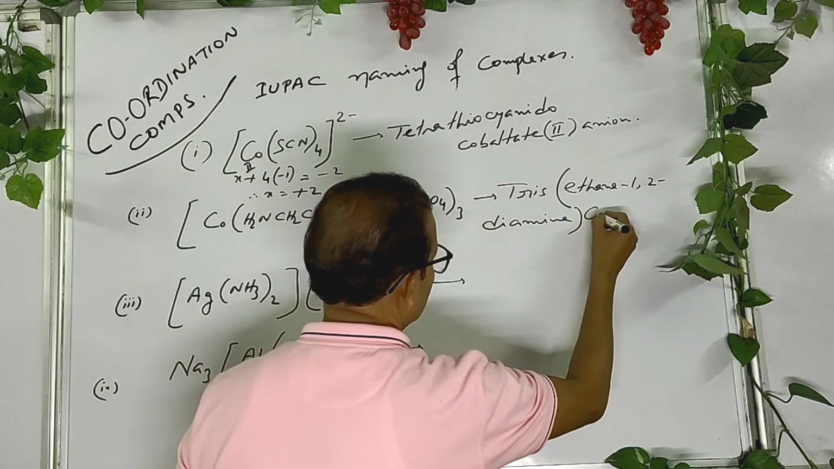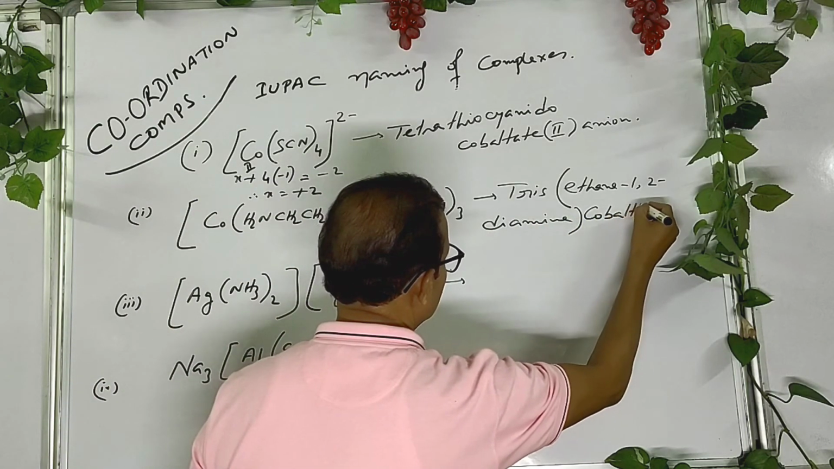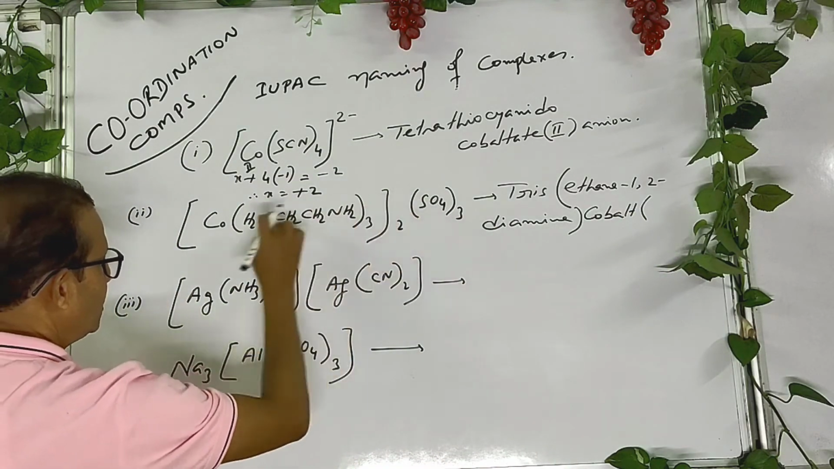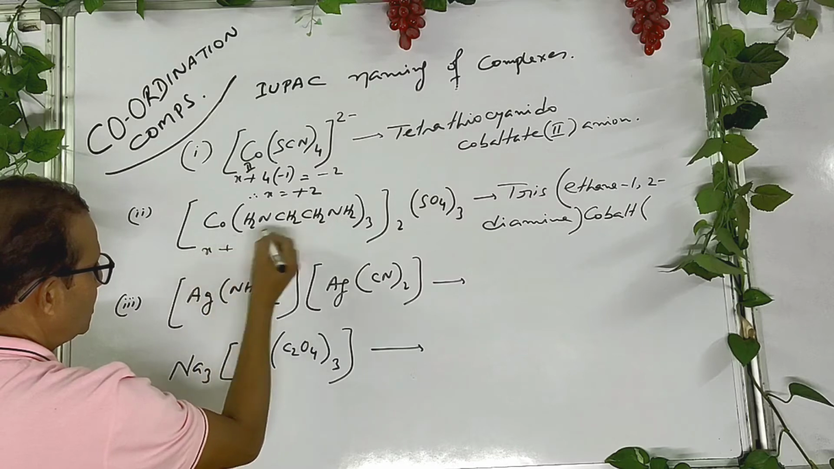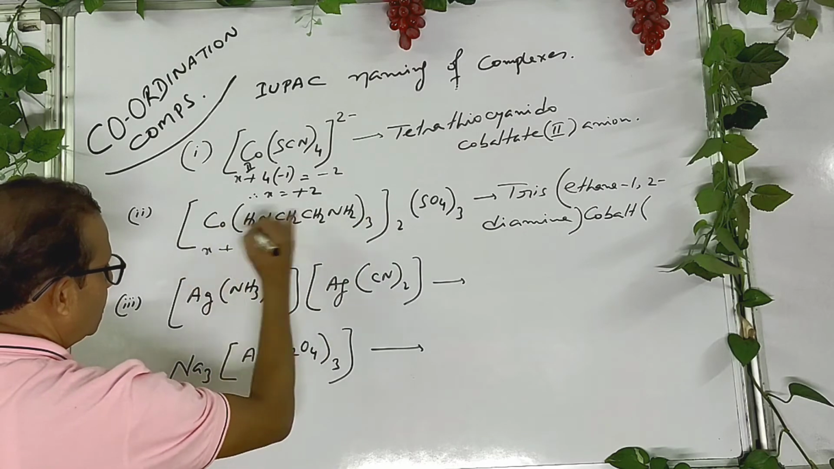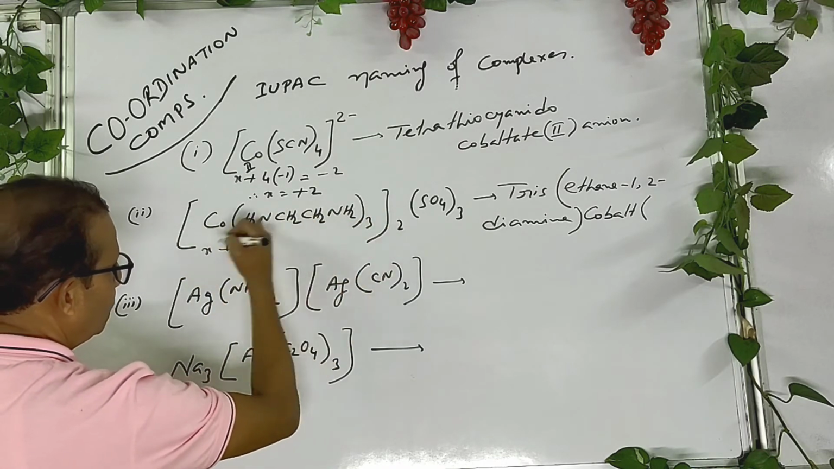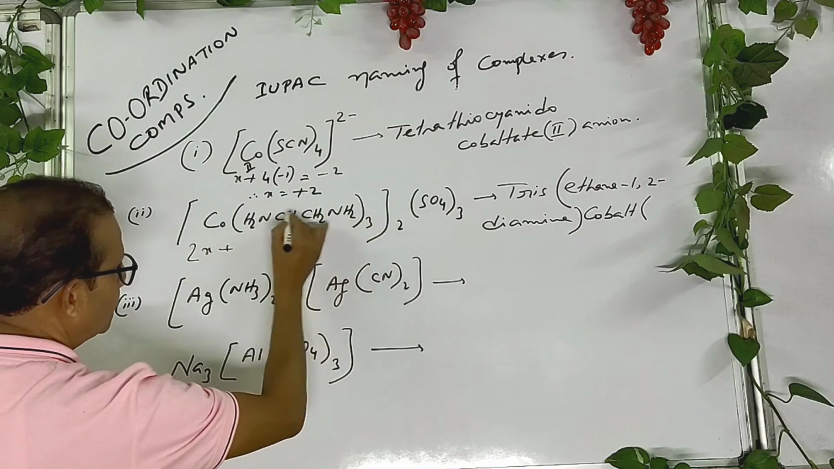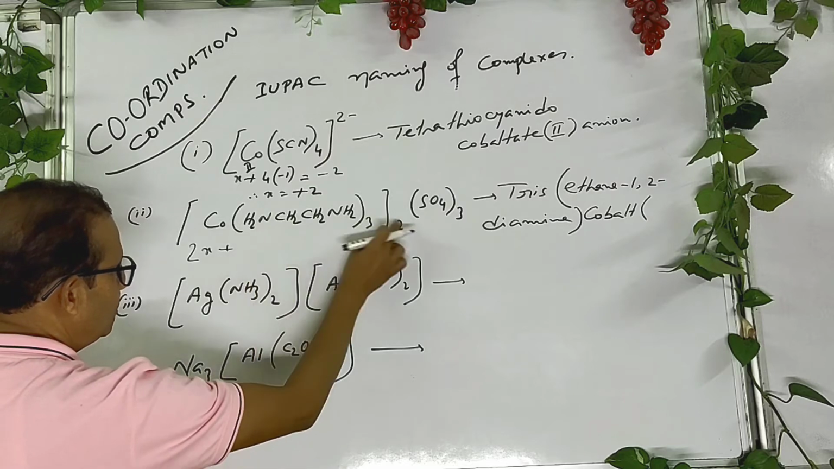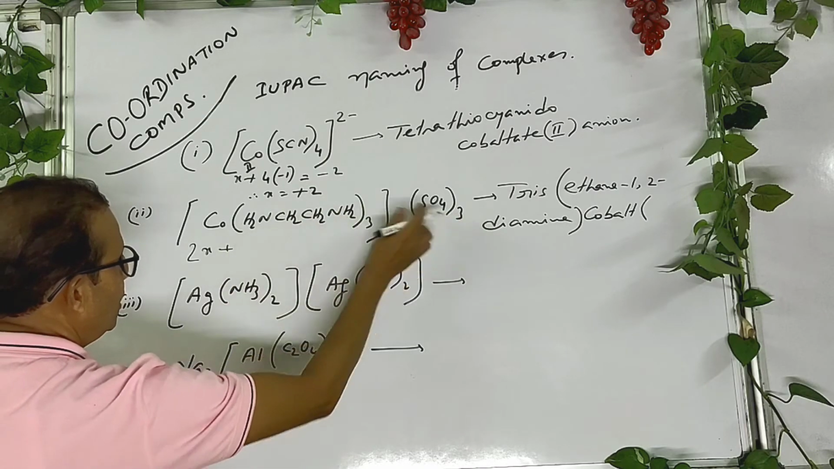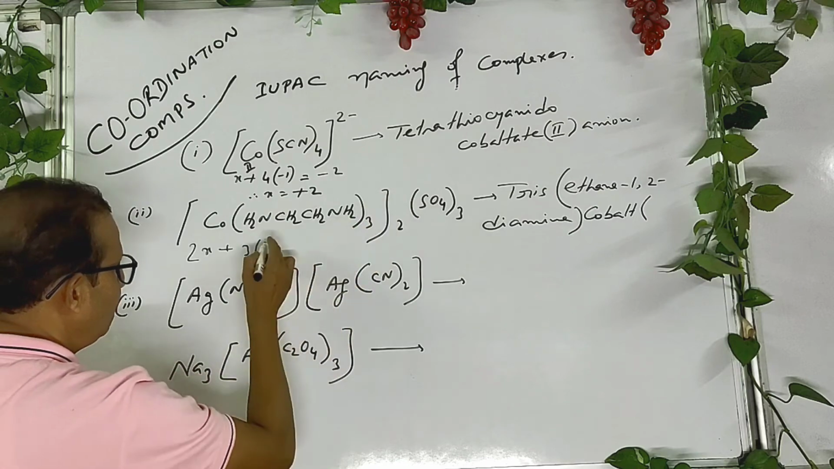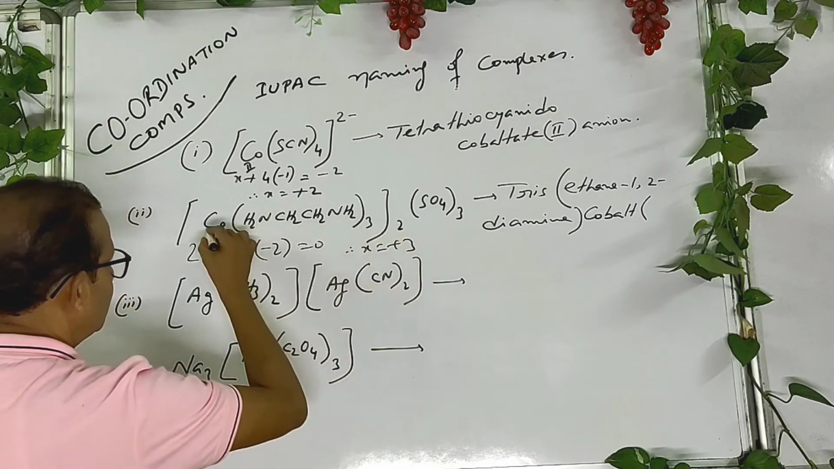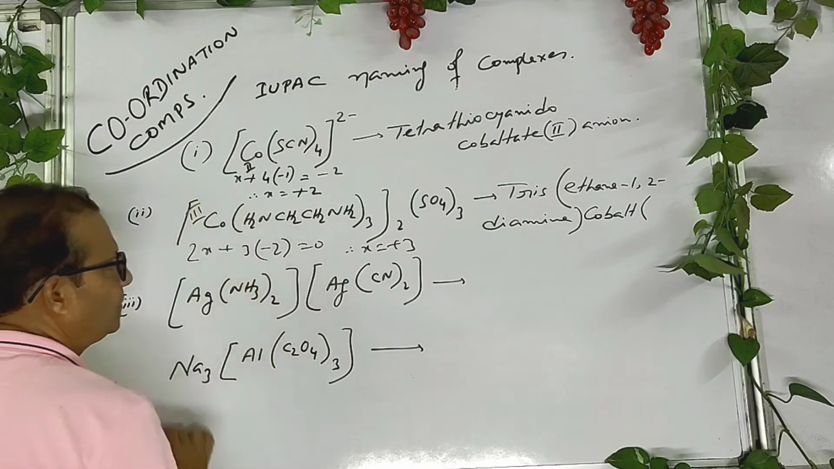Cobalt. It's a positively charged complex, so cobalt; what is its oxidation state? X plus 2 into 0, because it has neutral ligand, 0 charge, plus 3 into, you know that each sulfate has charge -2, so that equals 0, therefore x equals +3. So here cobalt has oxidation state of 3.